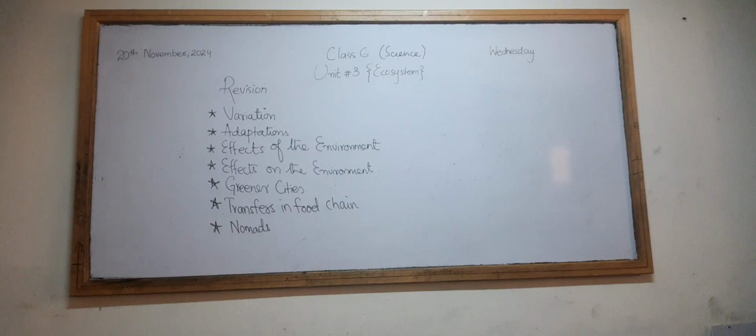In continuous variation, we have the example of the height of a person, because different people have different heights and that has a particular value or not. Yes, good, that has a particular value. And we have done an activity in the class or not? We have done the activity about tongue rolling.